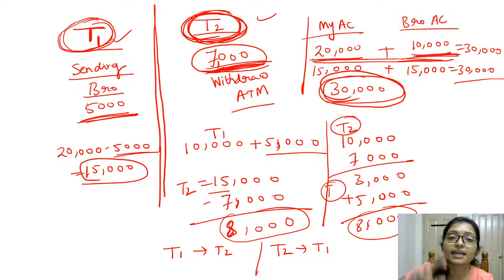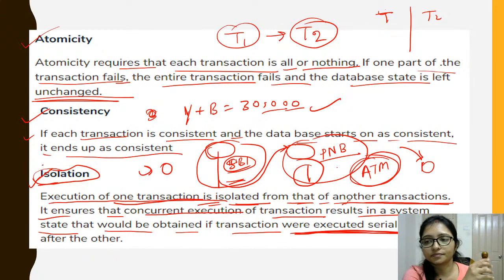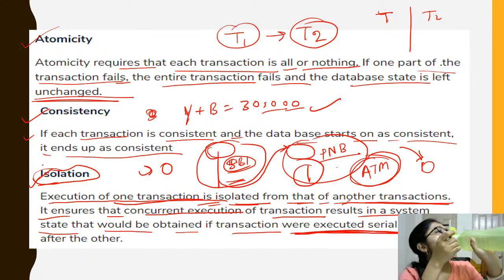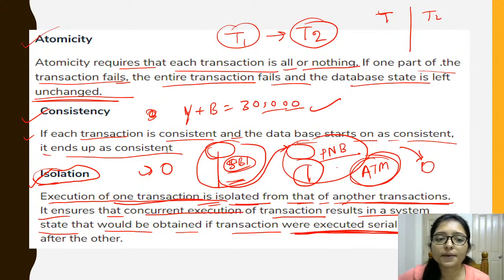That's why we take it parallelly, it will be done, but it will work like a serial schedule. Got it? Got it? That is the isolation. Now again read this sentence carefully and try to understand. Is it clear to everyone?